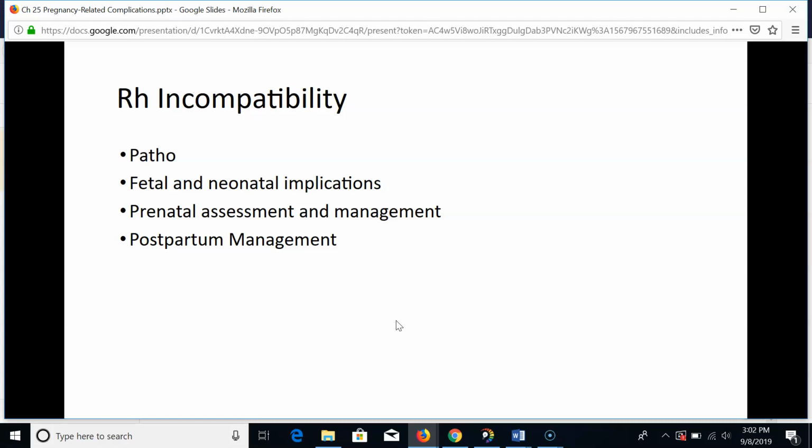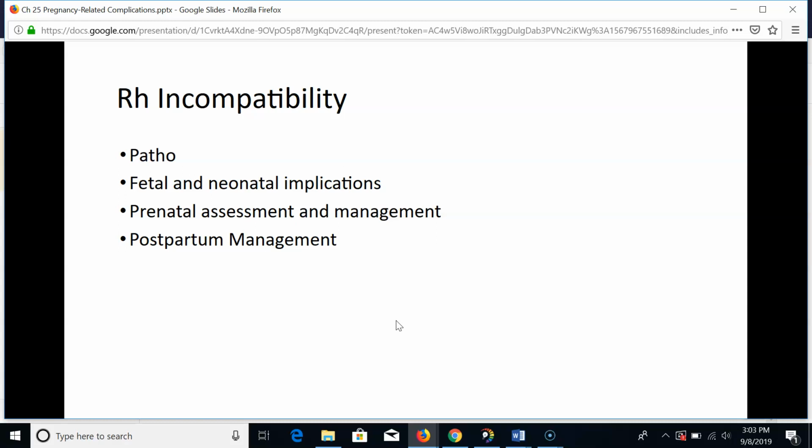When this destruction happens, fetal bilirubin levels increase, which can lead to bilirubin encephalopathy or kernicterus. This whole hemolytic process can cause rapid production of immature RBCs known as erythroblasts, which are incapable of carrying oxygen. This is known as erythroblastosis fetalis. And the fetus becomes very anemic and will develop generalized edema, which can cause fetal congestive heart failure.